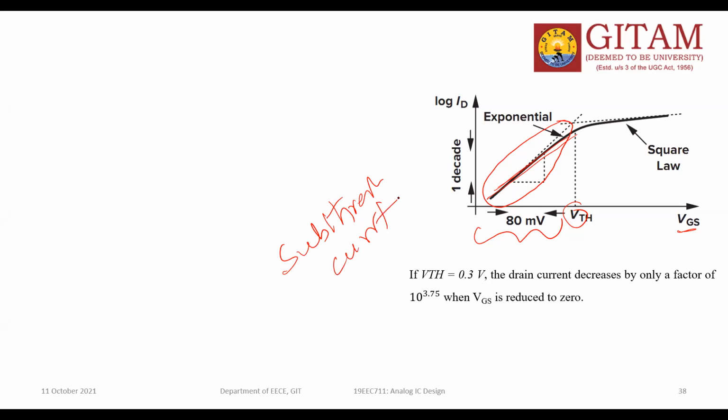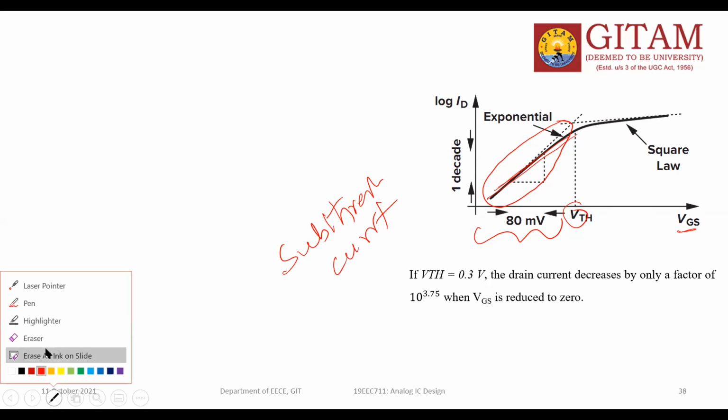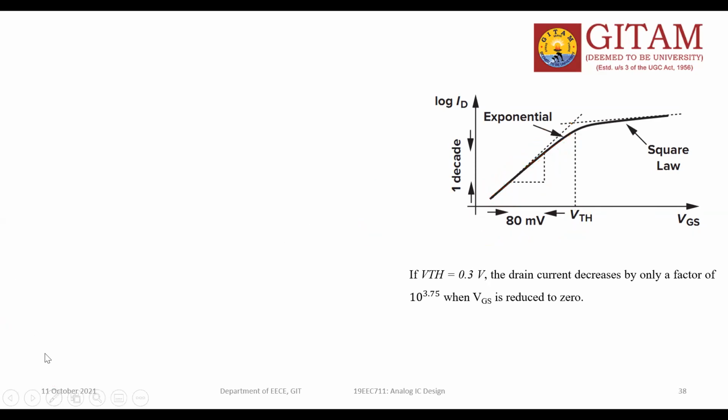Already we know your MOSFET works in the cutoff region, saturation region, and triode region. But one more region is the subthreshold region.